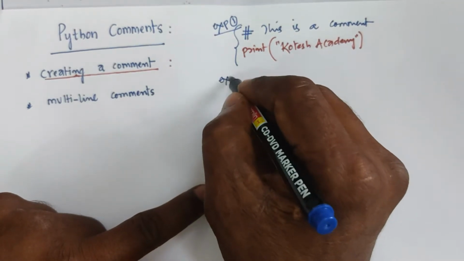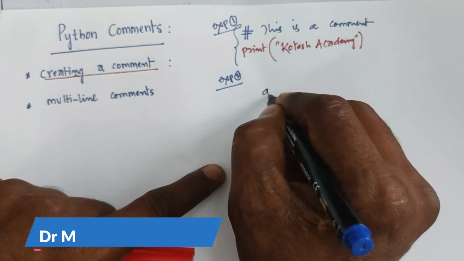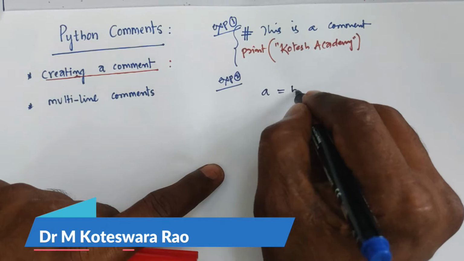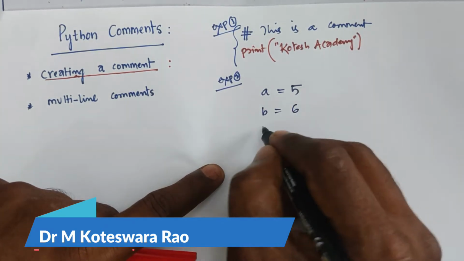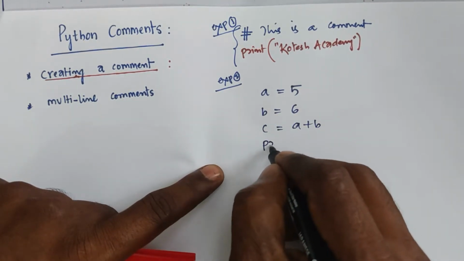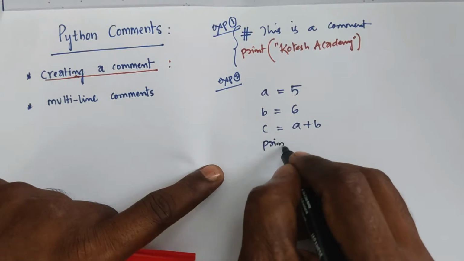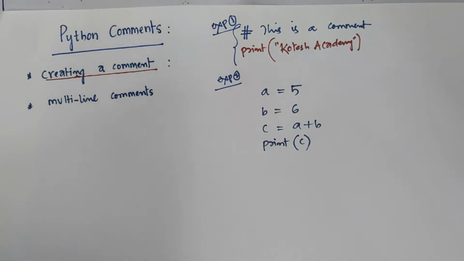Next, Example 2. For example, take variable a is equal to 5, b is equal to 6, and c is equal to a plus b. Then you write print c. At this moment you have to use one more comment symbol.